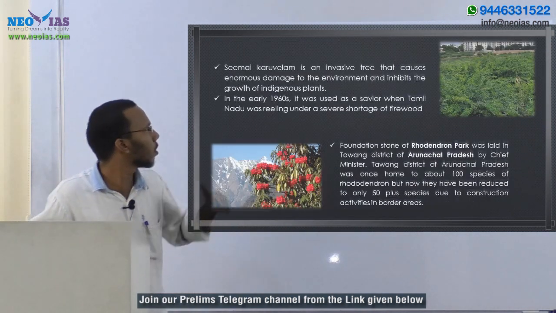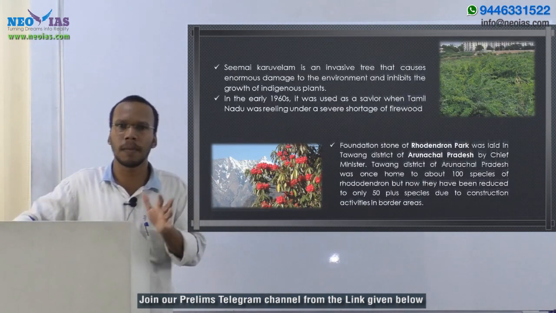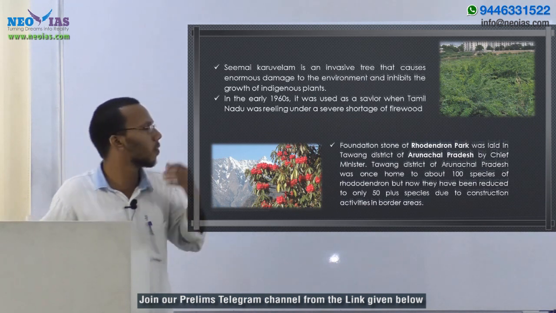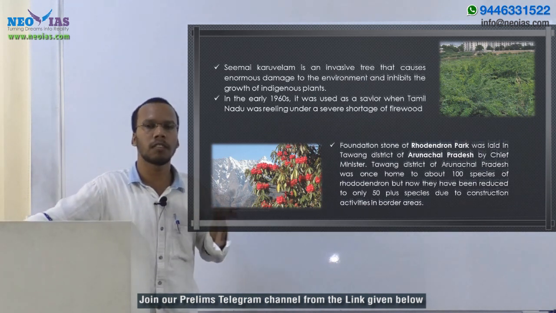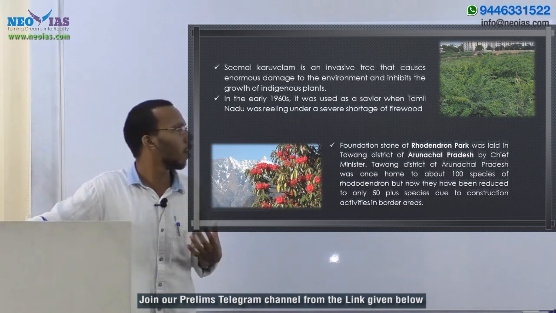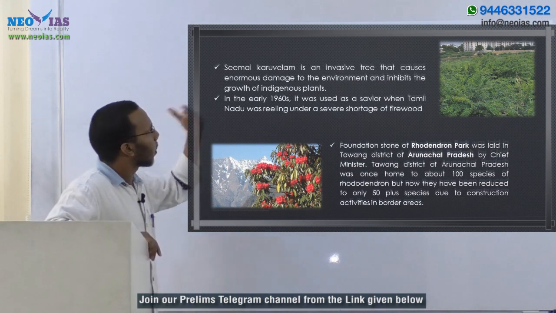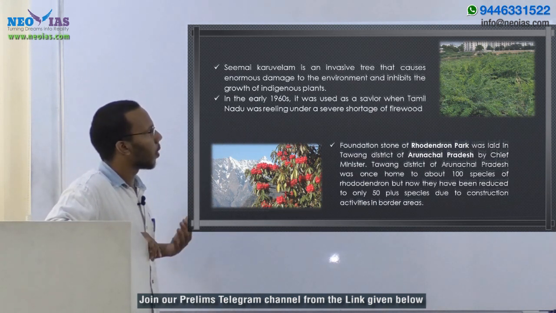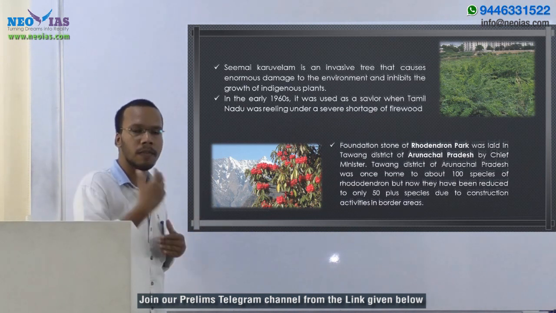Next, we need to discuss Cassia... the Casuarina. Actually, this Casuarina is an invasive species to India. It is not native to India. It is an invasive species from Jamaica. So it is an invasive tree that causes enormous damage to the environment and inhibits the growth of indigenous plants.